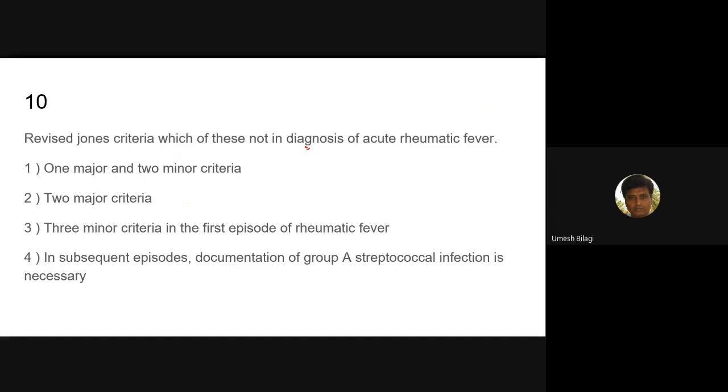And apart from that, first episode and subsequent episode diagnostic criteria are different. In the first episode, three minor criteria is not acceptable. Two major, or one major and two minor in the first episode.